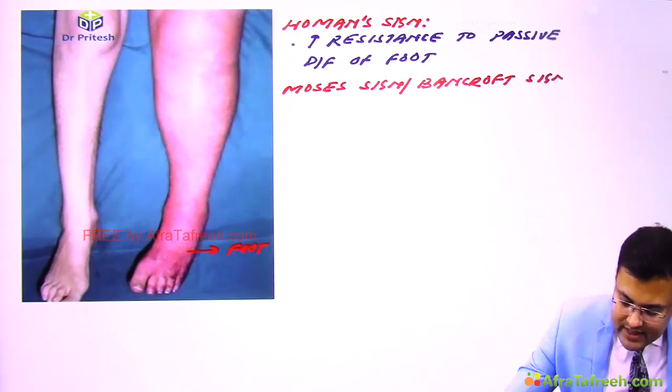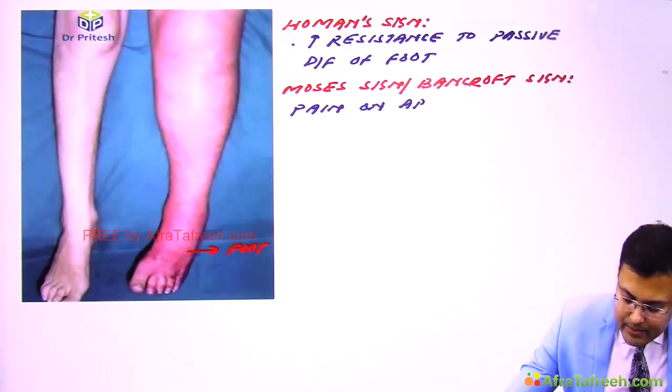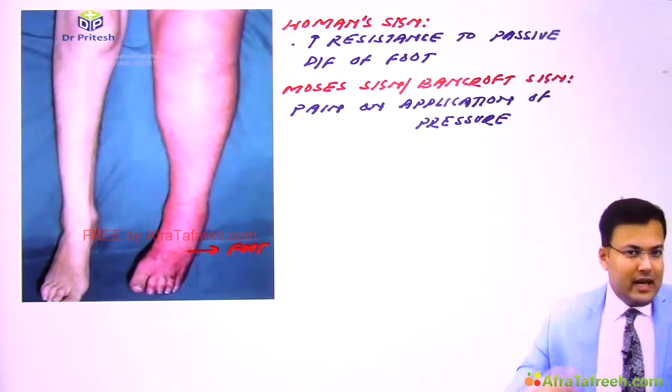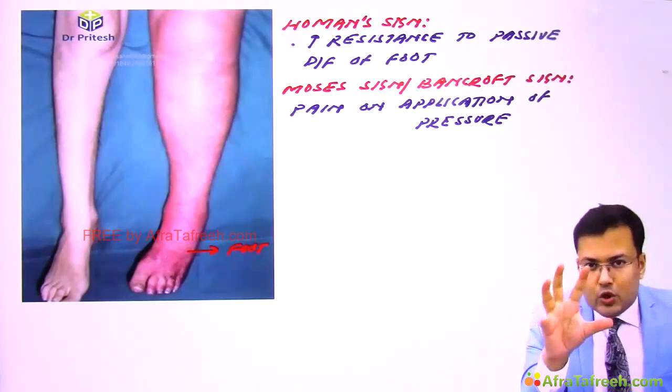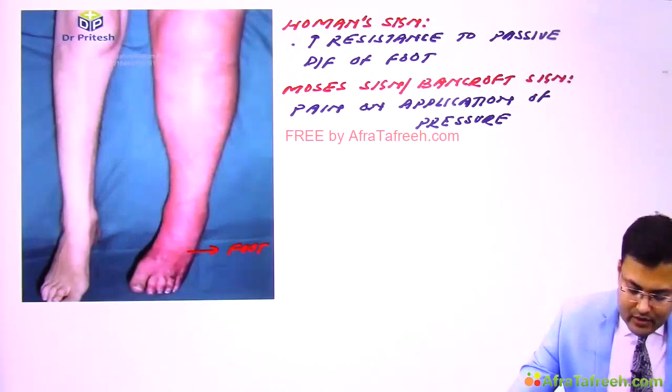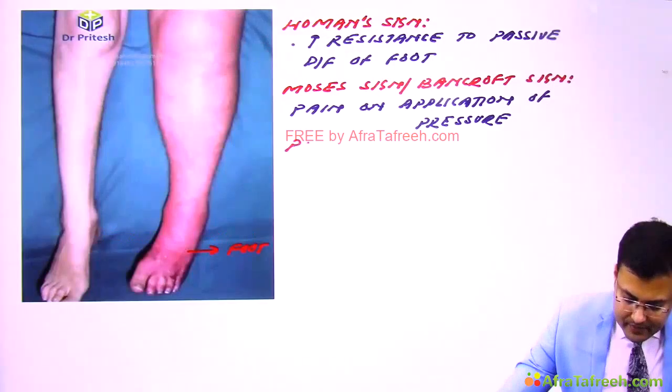In this case there is pain on application of pressure over the calf. Clear? And third, whenever we squeeze the calf, there is pain, and this is known as Pratt sign. So third is Pratt sign.